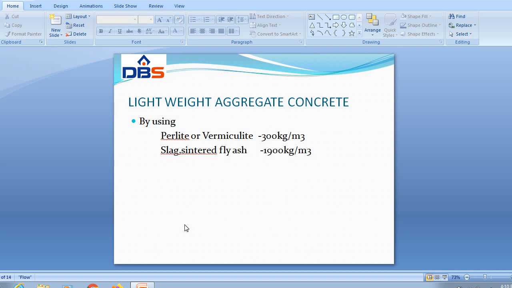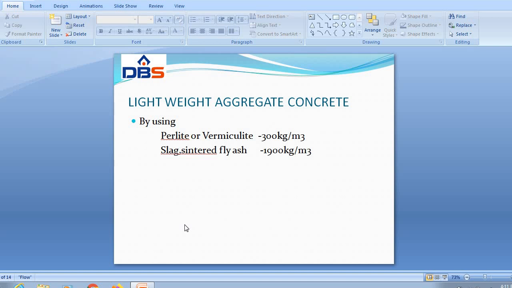The strength of lightweight concrete may vary from 0.3 Newton per mm square to 40 Newton per mm square, and a cement content of 200 kg per meter cube to 500 kg per meter cube may be used. The strength of lightweight concrete depends upon the density of the concrete.